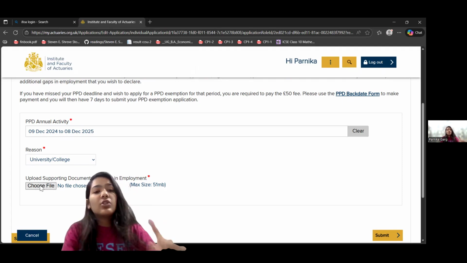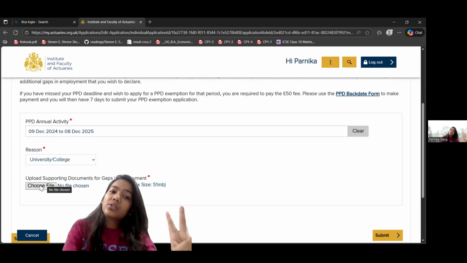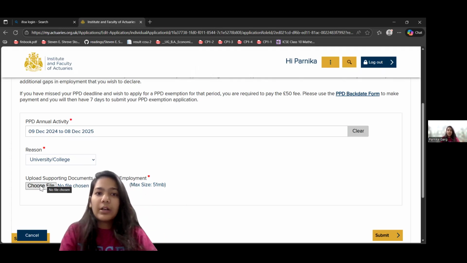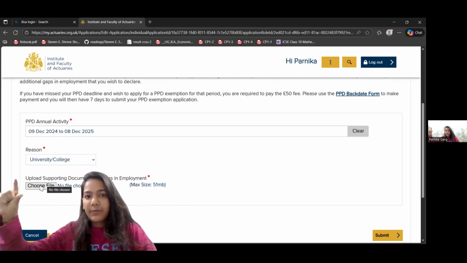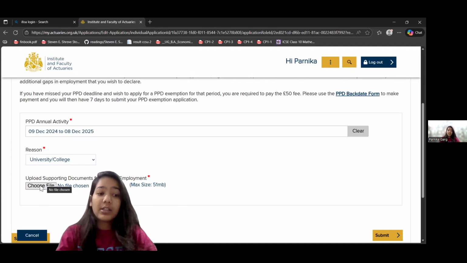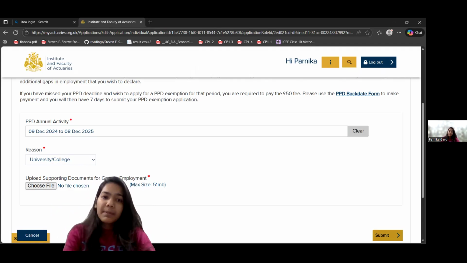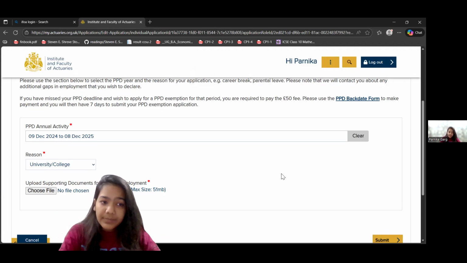But you have to choose your college ID card or your school ID card. Front photo, with a photo and your college ID, college name and your other details. Okay, then click on submit. Simple. I am not submitting it because my PPD is completed, so I am not going to submit it. But you have to do it like this.